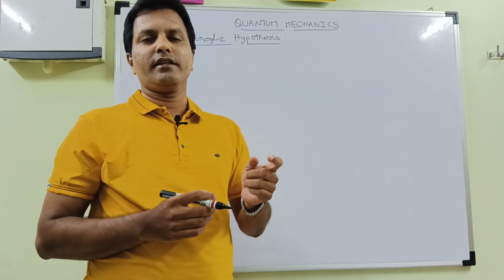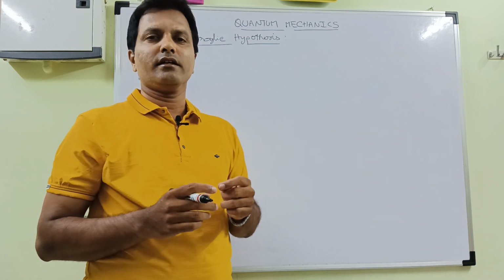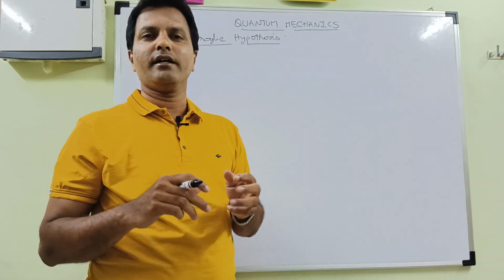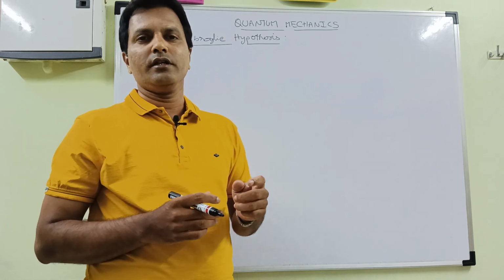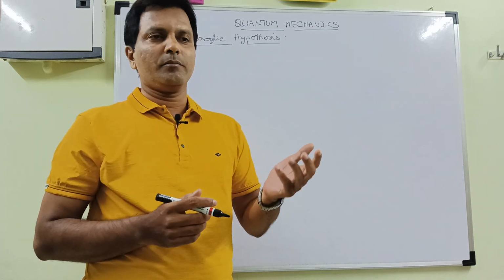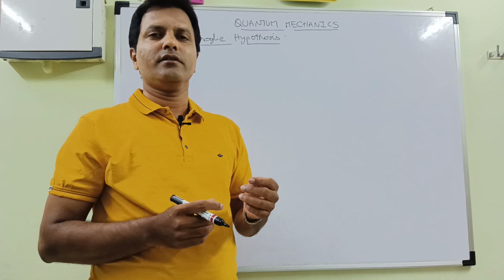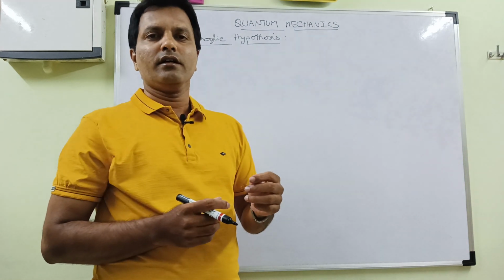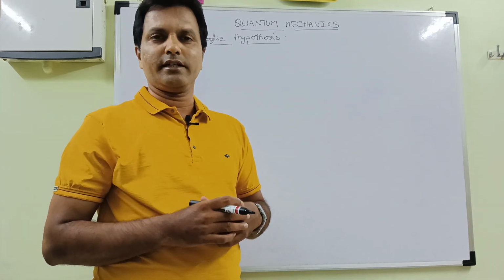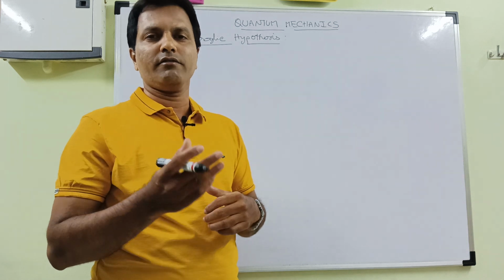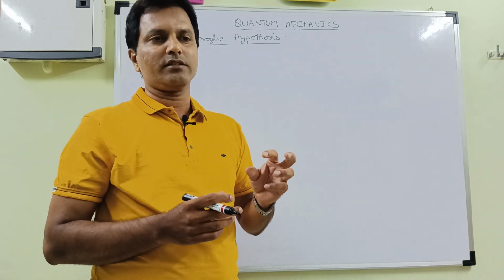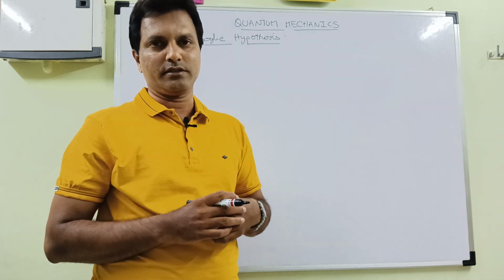He said that when light acts at some times as a particle and at other times as a wave, similarly, microparticles like the electron will act as waves also, at sometimes as a wave. So this is actually the de Broglie hypothesis.